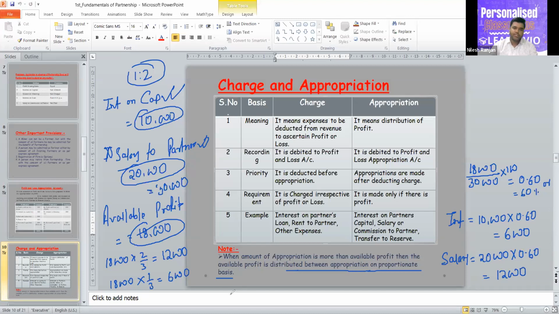You can see the answer in both cases is the same: 12,000 and 6,000. So this is how you can distribute your available profit into appropriations, if appropriation is more than the available profit. So this is our charge and appropriation.